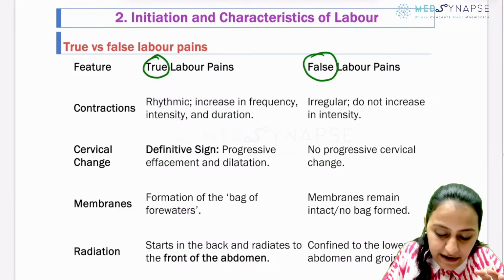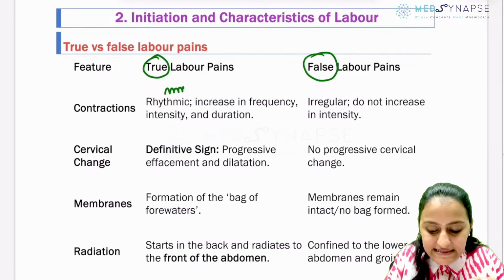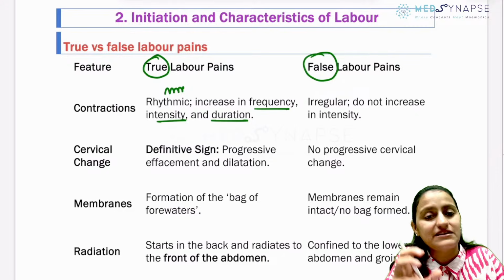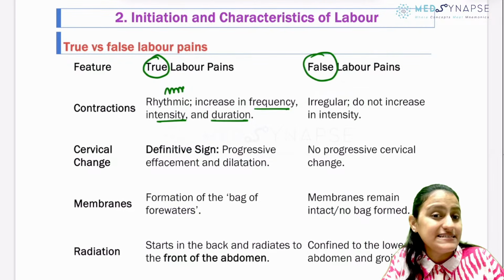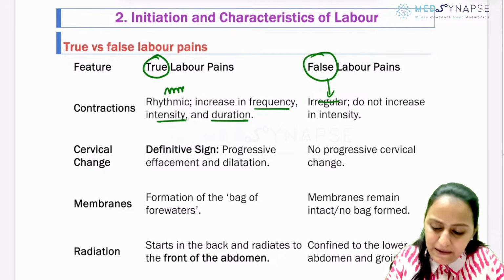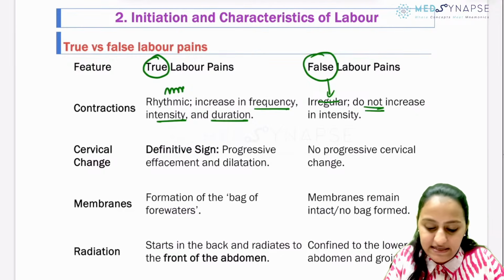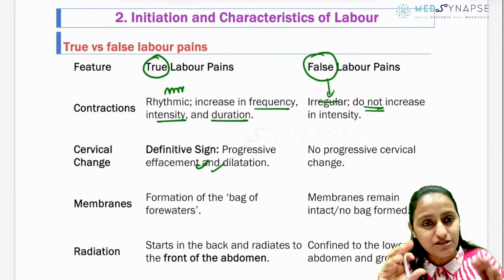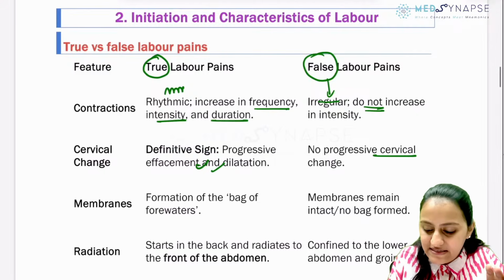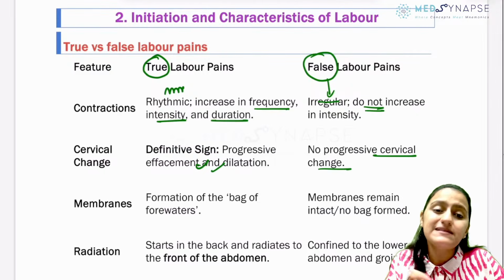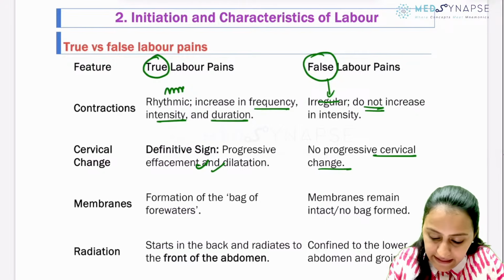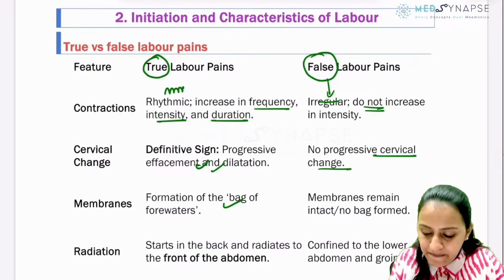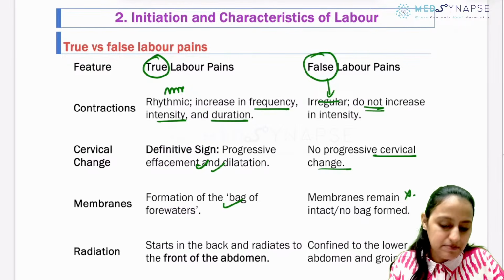True labor pains are rhythmic, right? And they progressively increase in frequency, intensity, and duration, while false labor pains are irregular. They do not increase in intensity. True labor pain is associated with cervical effacement, the shortening, and the dilatation. Here, the cervical change is not there. If it's a true labor pain, the cervix changes will also take place. Then there's going to be the formation of the bag of waters. Here there's no such bag or the membrane remains intact.